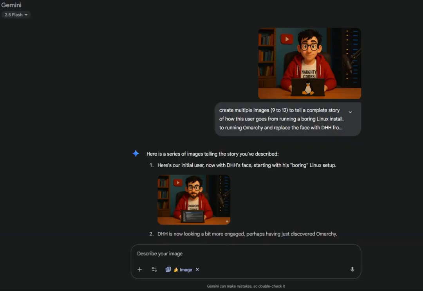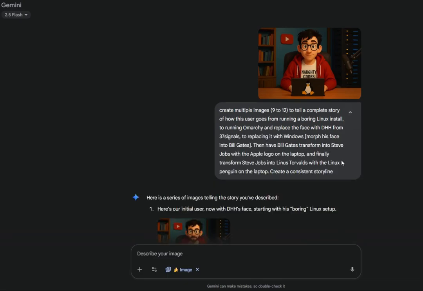So what I pumped into the chat was: create multiple images, 9 to 12, to tell a complete story of how this user goes from running a boring Linux install to running Arch, and replace the face with DHH from 37signals. Then replace it with Windows, morph his face into Bill Gates, then have Bill Gates transform into Steve Jobs with the Apple logo on the laptop, and finally transform Steve Jobs into Linus Torvalds with the Linux penguin on the laptop. Create a consistent storyline. Alright, let's see if it does that.